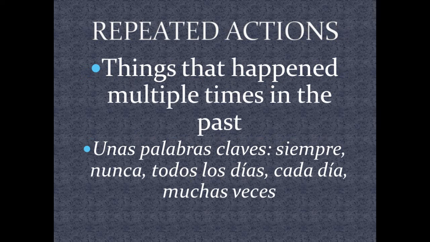R is for repeated actions. And you'll note that the big difference here between what I said, something that happened a certain number of times, a very small number of times, with the preterite, is that we're talking about things that happened multiple times in the past. And the keywords that I give you here, they're not all the keywords that you're going to need for the imperfecto or all of those that could be useful, but it's a good start for you now. And the keywords do indicate that this is something that whatever you're talking about happened often. So las palabras claves, or keywords that I want you to know now, are siempre for always, nunca for never, todos los días and cada día for every day, muchas veces for many times.